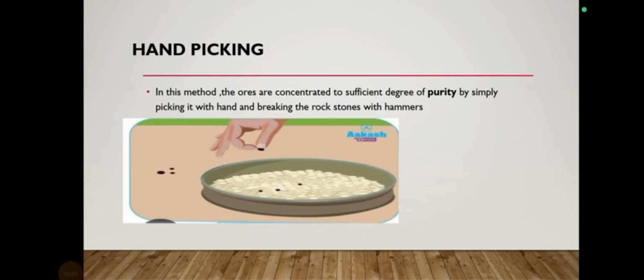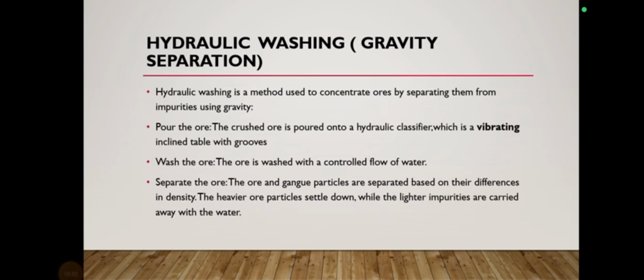When we crush and grind all of these substances, after that, ores are concentrated to a sufficient degree of purity by simply picking them by hand and breaking the rock stones with a hammer. Fine. So when we have ore that is crushed, the bigger lumps can be collected by hand, and this is simply called hand picking. The other concentration method is hydraulic washing.